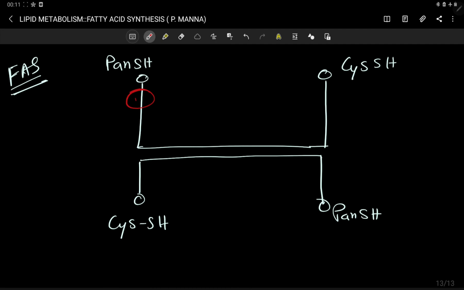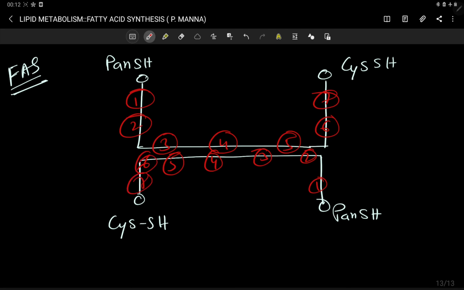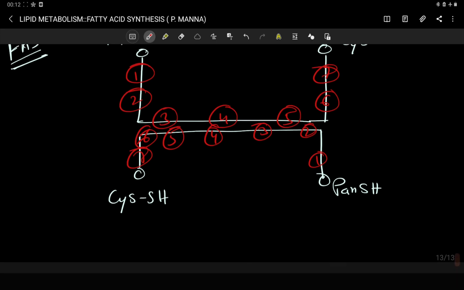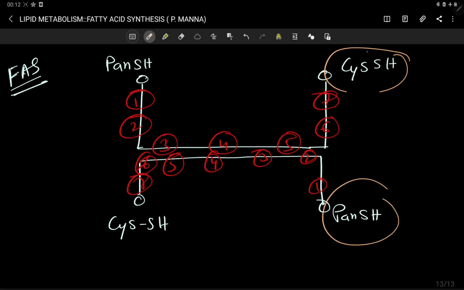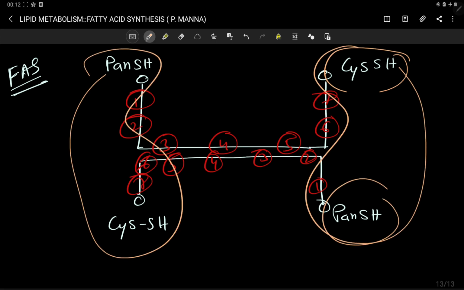That means one enzyme, 2 enzymatic activity, 3, 4, 5, 6 and 7 enzymatic activities. And for this case, this is your 1, 2, 3, 4, 5, 6, 7, like this. They are anti-parallel with each other. Now, first of all, this area and this area form one active site, and this forms another active site.